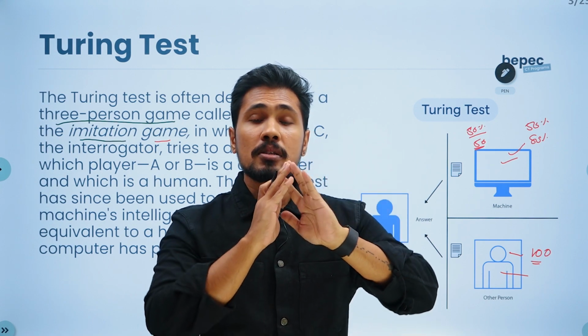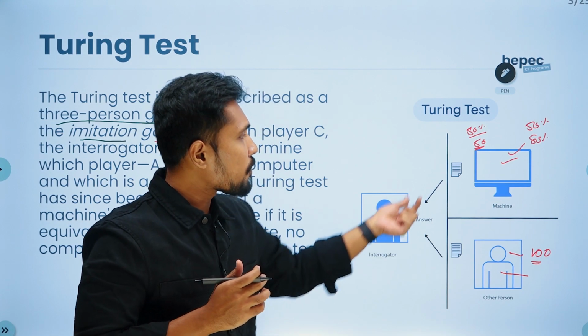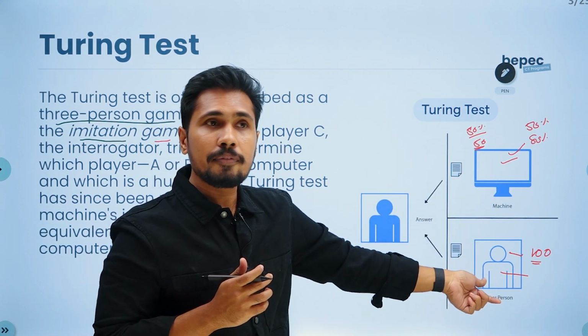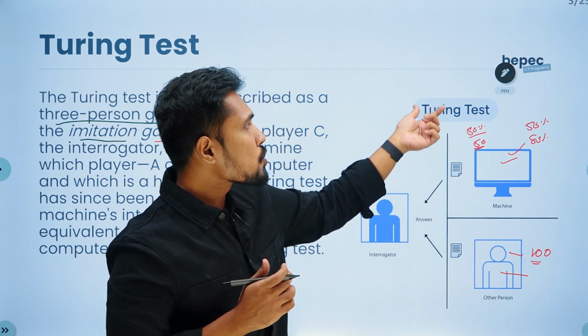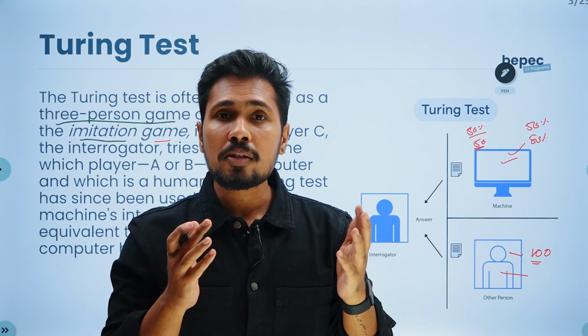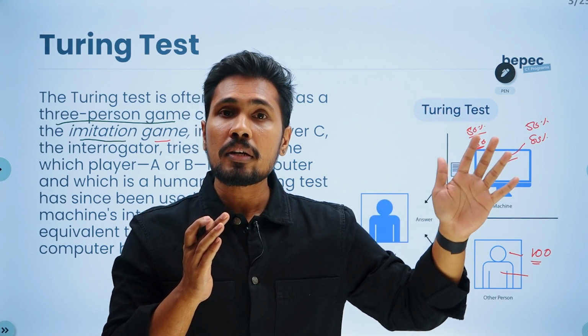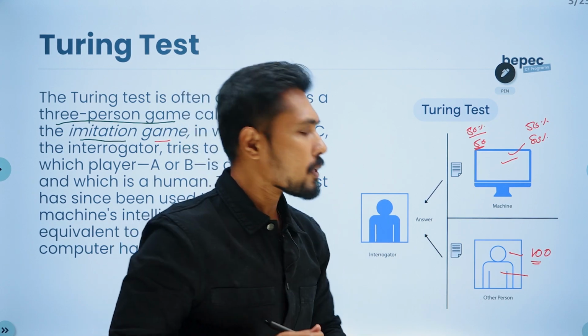At the point when 100% of the work is going to be completed, if this interrogator finds difficulty identifying the difference between a machine and a person, a human, then this Turing test is going to be passed. Scientists are saying there is a point at which this Turing test is going to be passed by AIs. Let's understand that in a couple of minutes.